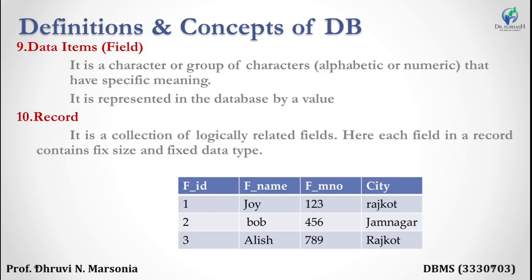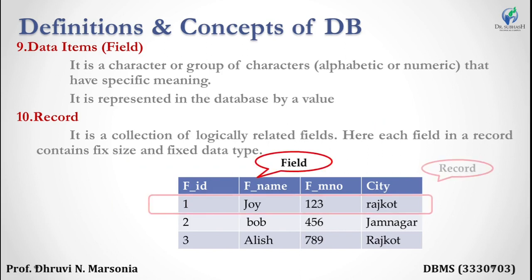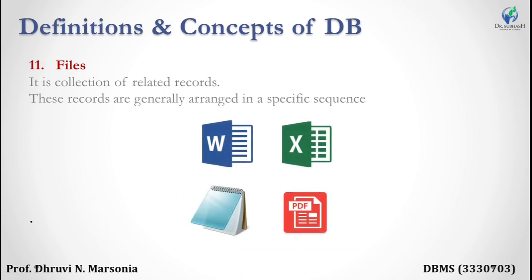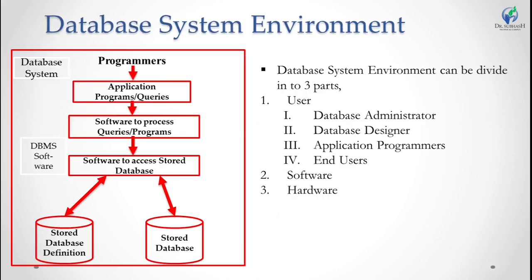Data items or field: any character or group of characters having a specific meaning, like faculty name. Records: a collection of interrelated or logically related fields makes a record. Files: a file means a collection of related records. Records are generally arranged in a specific sequence. We already discussed examples like the DBMS file and the C++ file.